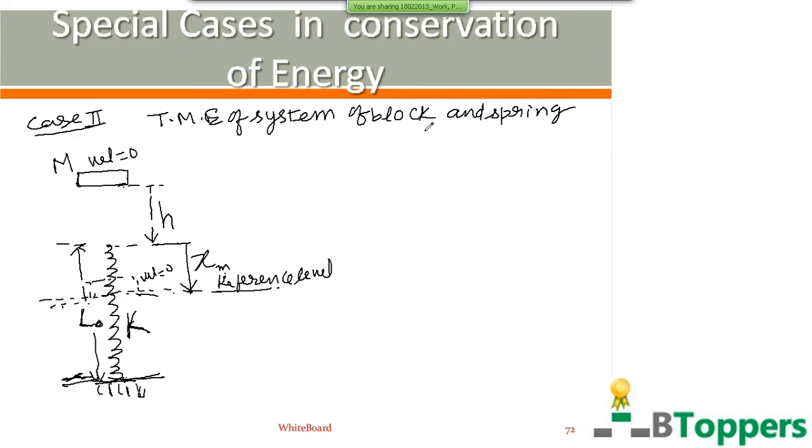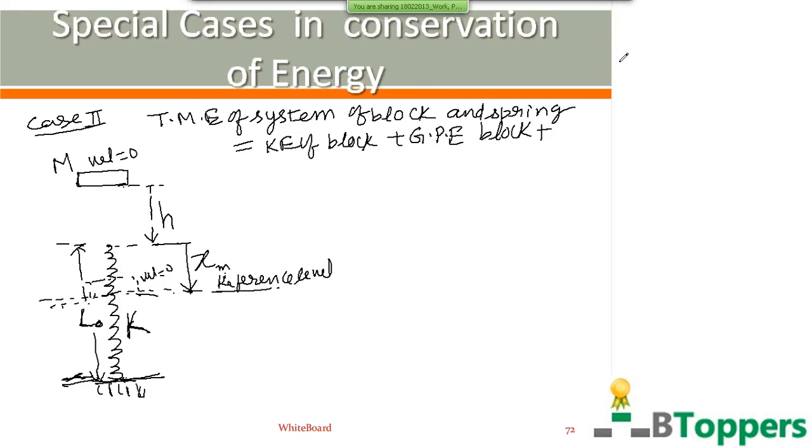The total mechanical energy of the block and spring is the sum of the total mechanical energy of the block and the total mechanical energy stored in the spring. The total mechanical energy of the block is equal to the sum of two terms: kinetic energy of the block plus gravitational potential energy of the block. For the spring, we normally write kinetic energy plus potential energy.